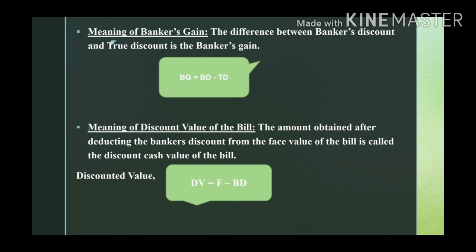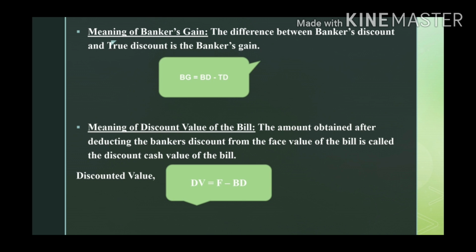Next, meaning of banker's gain. The difference between banker's discount and true discount is called banker's gain. That is calculated by BG, that is banker's gain is equal to banker's discount minus true discount. So the amount by which banker's discount differs from true discount is called banker's gain, where instead of charging the normal interest for discount, he has charged a little bit extra for earning money. That amount difference is called banker's gain.